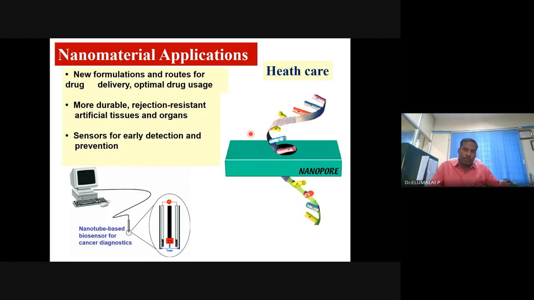Gene editing, whether it has some negative implications or positive implications, that is different. But people have done this. Artificial tissues, durable organs. You would have heard it. A very recent news: anti-aging.